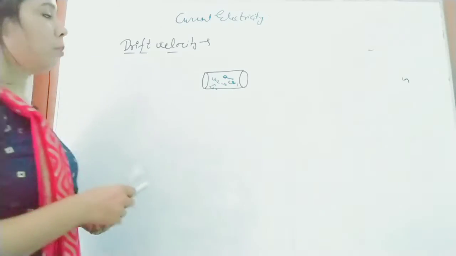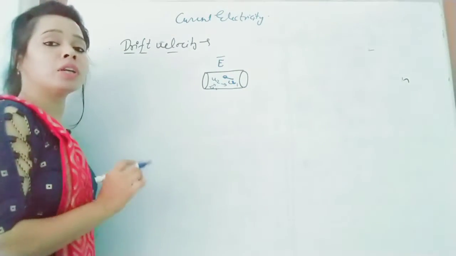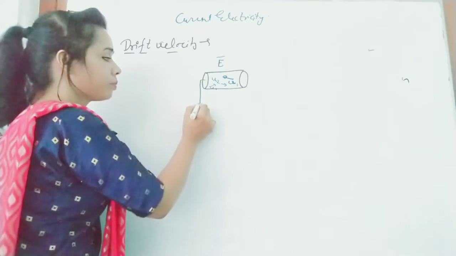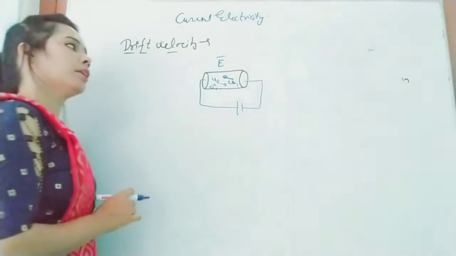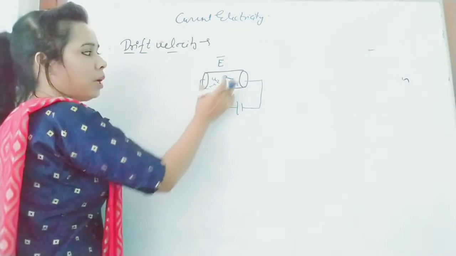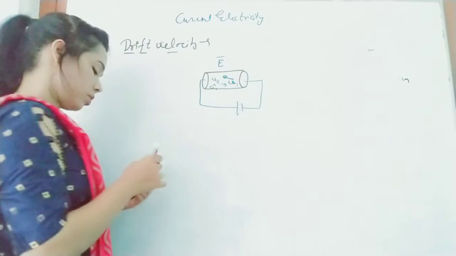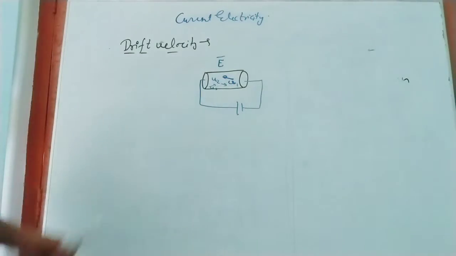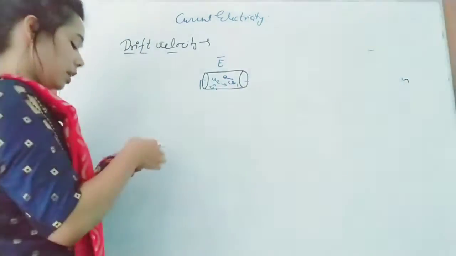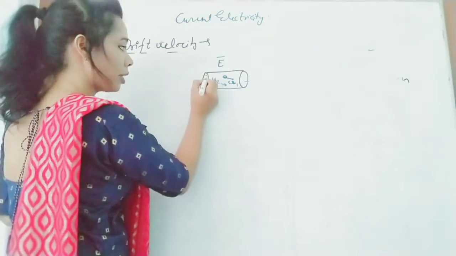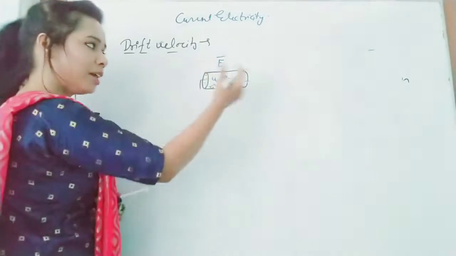But when you apply an electric field and connect it with a cell, first of all, the electrons will accumulate on one side, because electrons experience force in the direction opposite to the electric field.